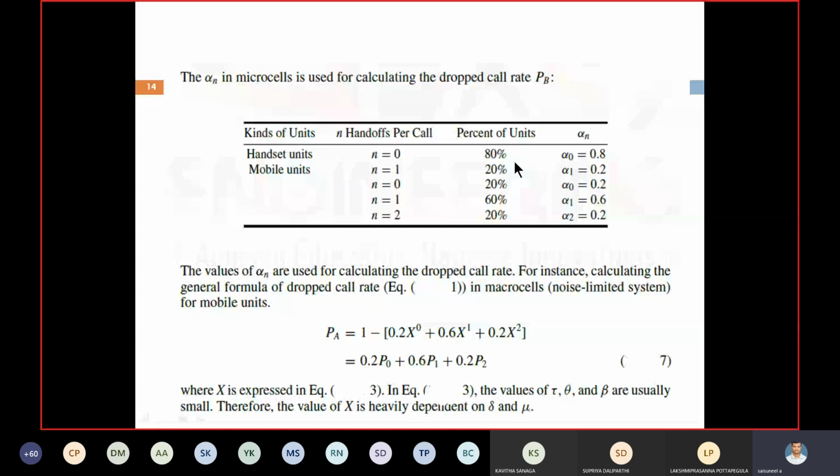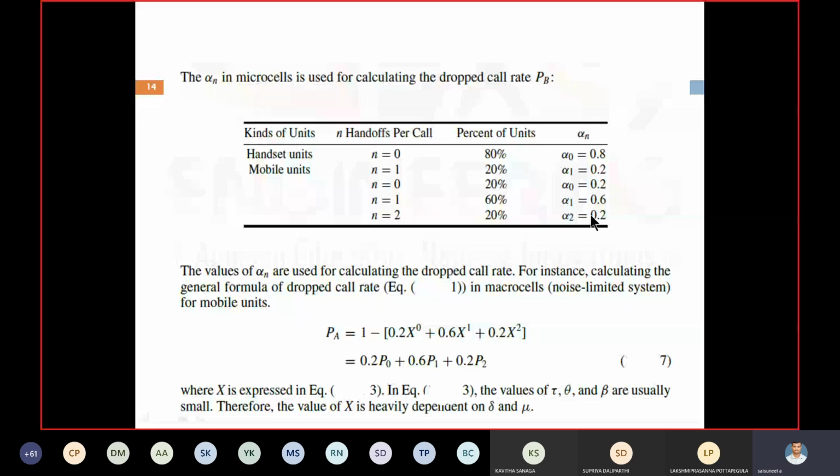Why are you taking 80% here? For this interference limited system, there is some noise. Suppose in your landline connections also, we sometimes get some noise due to interference. That's why it is not exactly 100%. That's why it is 80%. That's why alpha naught is equal to 0. Similarly for mobile units, number of handoffs 0, 1, 2, like this, finally we are getting alpha 1, alpha 2, alpha 3.